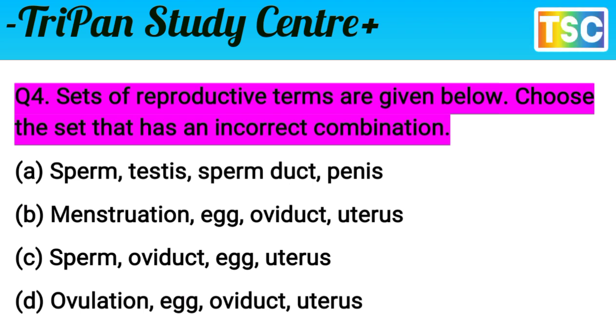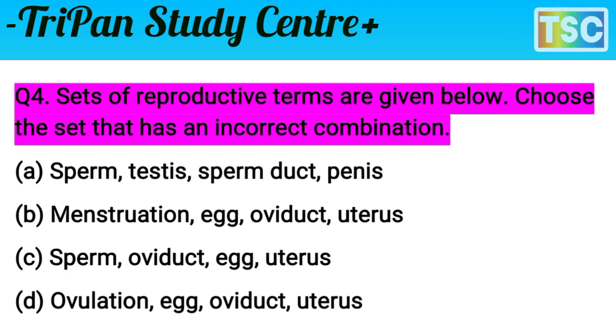A is sperm, testis, sperm duct and penis. B is maturation, egg, oviduct and uterus. C is sperm, oviduct, egg, uterus. And D is ovulation, egg, oviduct, uterus. That's an important question. But first of all, write the correct answer in your notebook and check your knowledge. I give you a few seconds here. Let's check the answer for this question.